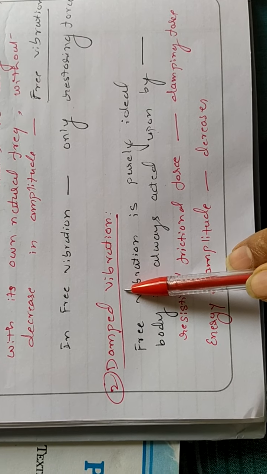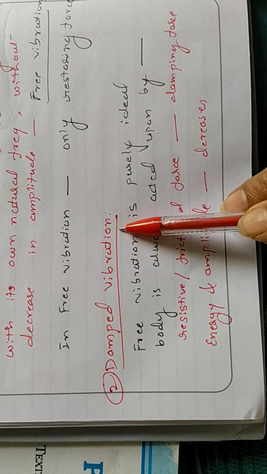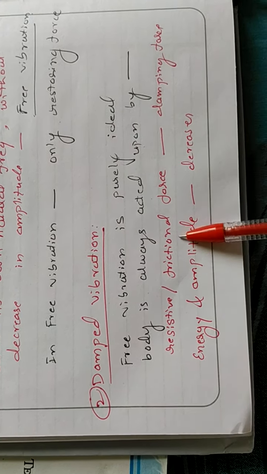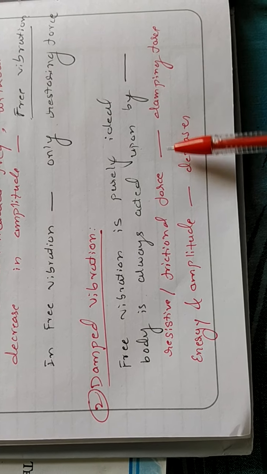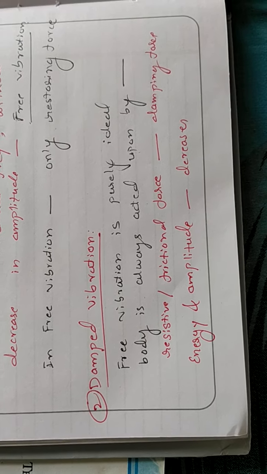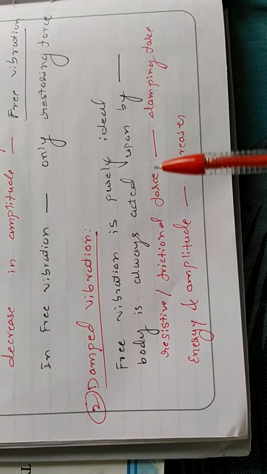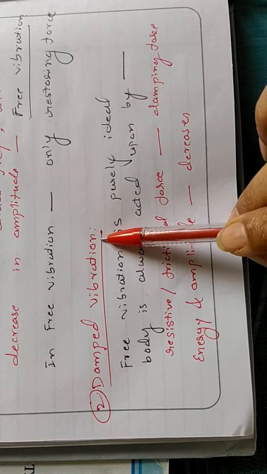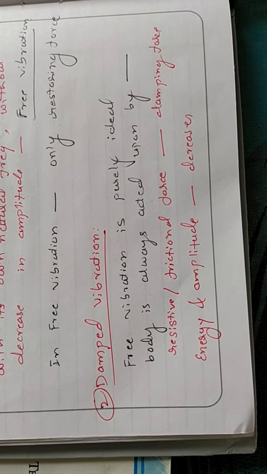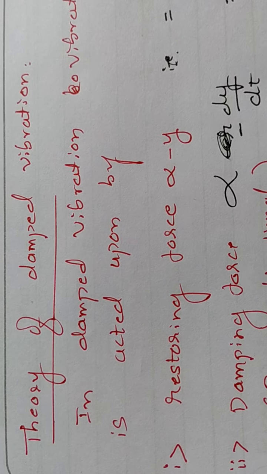In the damped vibration, the body will be vibrating with a natural frequency, but because of the frictional or resistive forces, what we call damping forces, the amplitude keeps on decreasing. Ultimately it stops. Most of the vibration that we observe in day-to-day life belongs to damped vibration. So this is the definition of damped vibration. We shall consider the theory behind the damped vibration now.